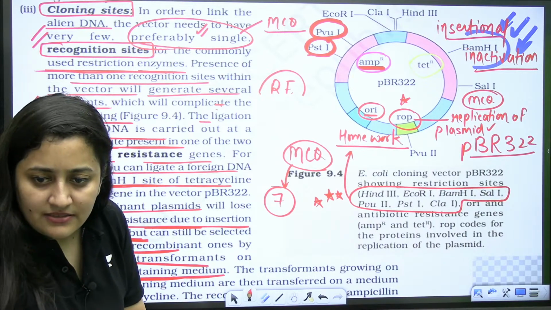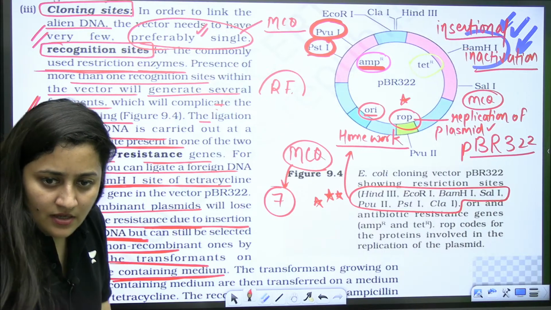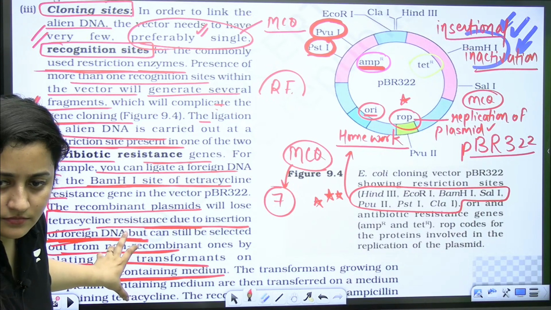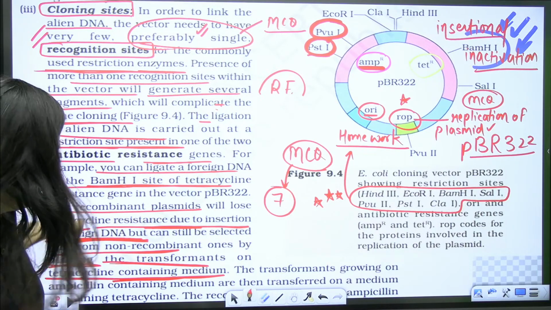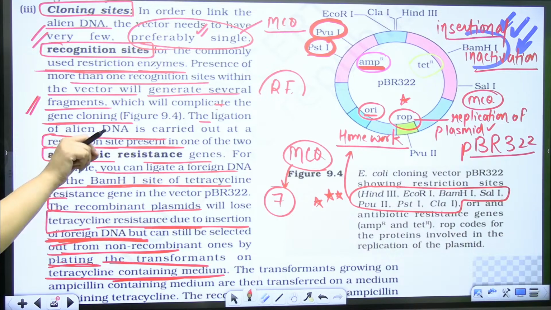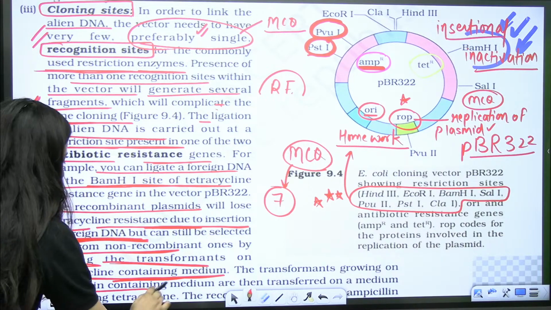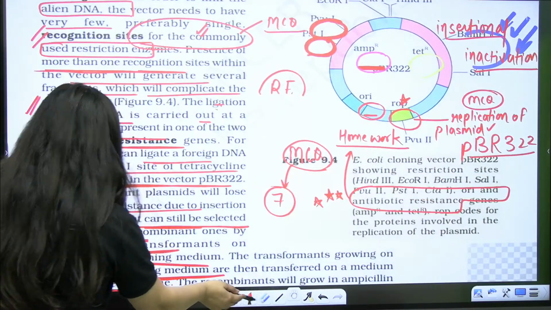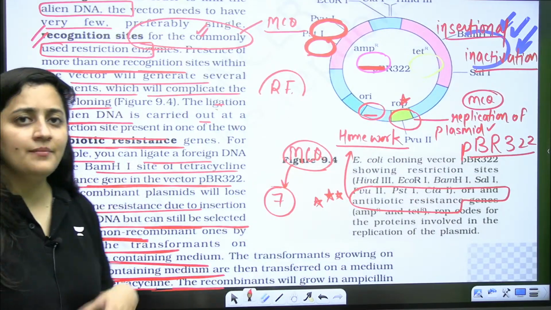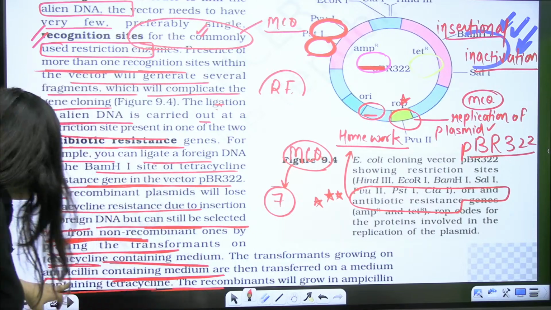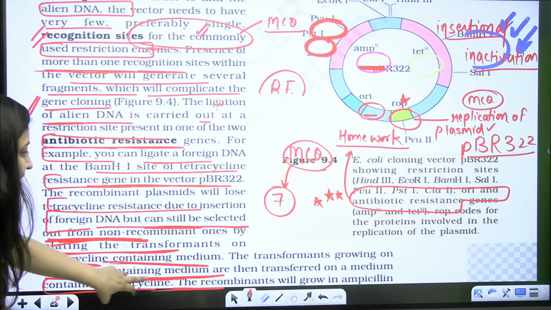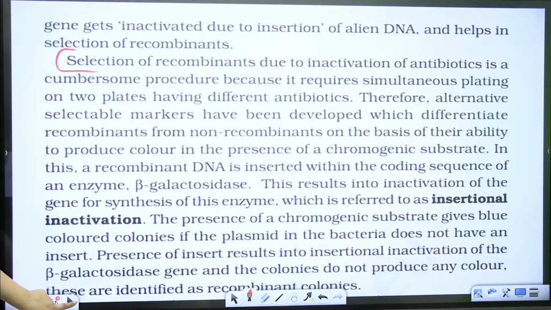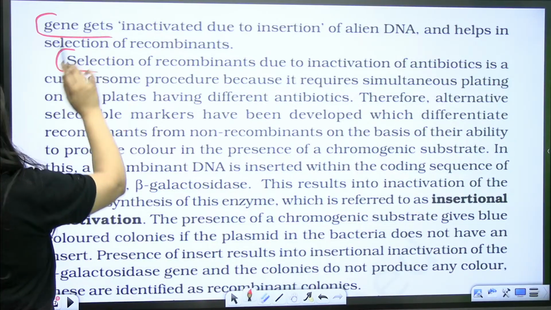Obviously, this is what we did now, right? We grew it in a medium where tetracycline is added. So transformants, when they are growing on ampicillin containing medium, are then transferred to another medium. First of all, we will grow them in a medium where ampicillin is there. Again, you will transfer them on a medium containing tetracycline. So recombinants will grow in ampicillin.